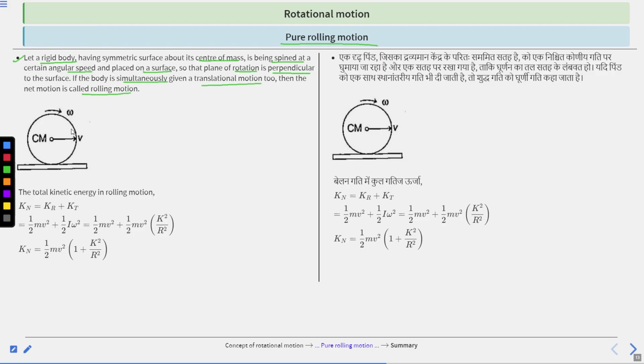Suppose this is a rigid body, and when this body rotates with angular velocity omega, in that situation we call this motion rolling motion. Clear? The total kinetic energy in rolling motion Kn is equal to Kr plus Kt. Here Kt is half mv square and Kr is half I omega square. So calculating this, you will get half mv square plus half mv square k square by r square. So Kn is equal to half mv square times 1 plus k square divided by r square. Clear? So this is the kinetic energy.